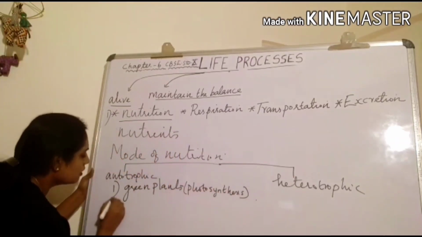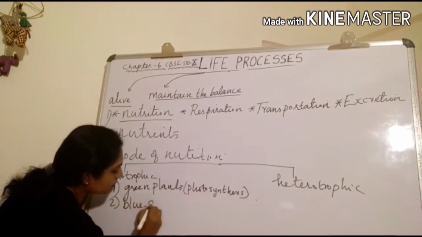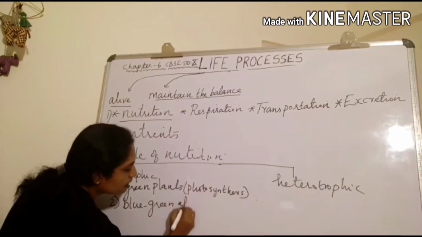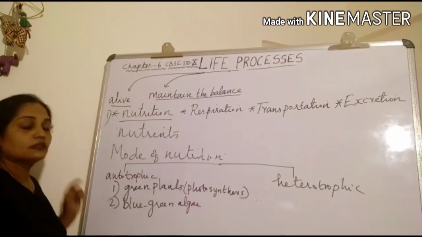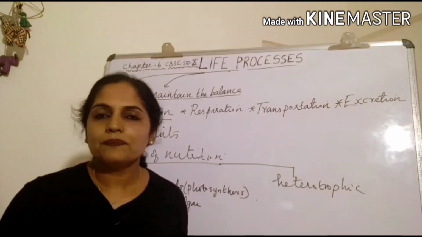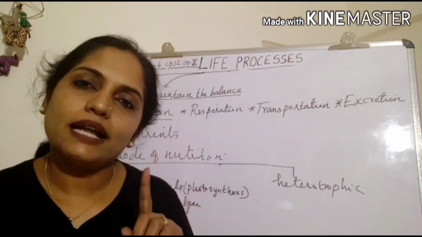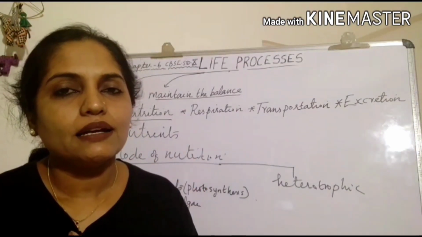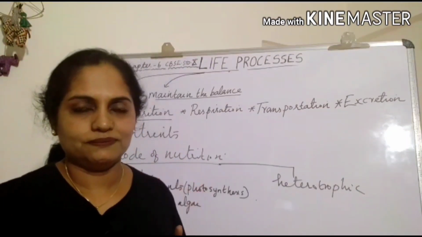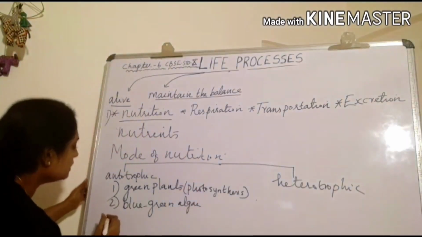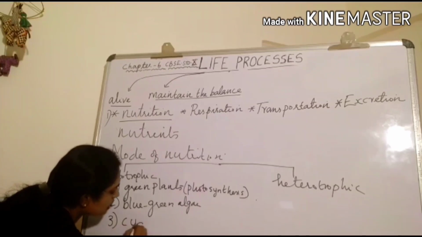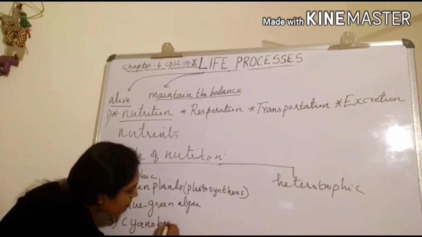Next example is blue-green algae. These algae also contain special pigments in them. They absorb sun's energy and they prepare their own food. Third category is cyanobacteria.